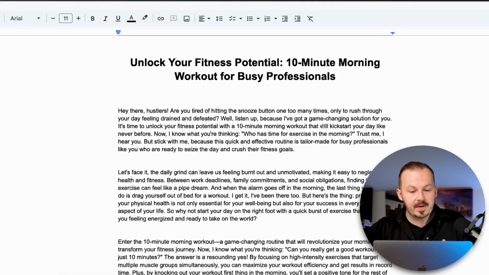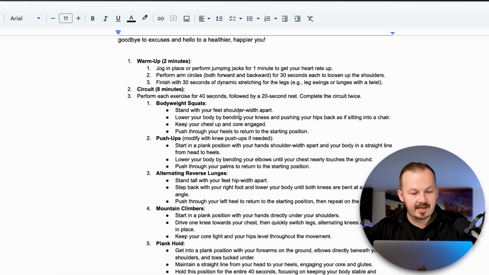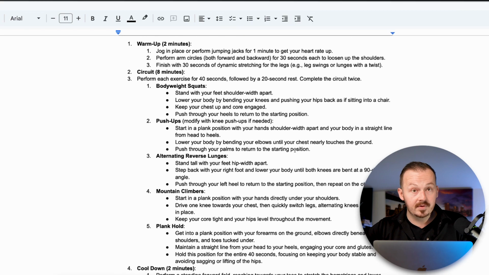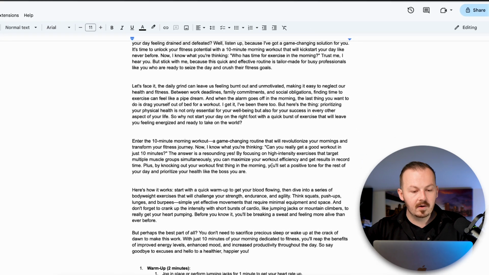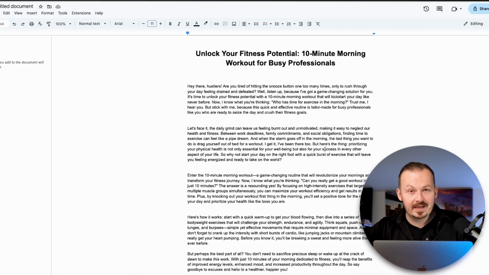Now, because most of the people are going to skim through this text, they are not going to read it in its entirety. They are just going to step right into this program, right into this workout routine so they can do it. You don't have to really go wild in this first part of the text. And now I'm going to show you one of the easiest ways to do that.